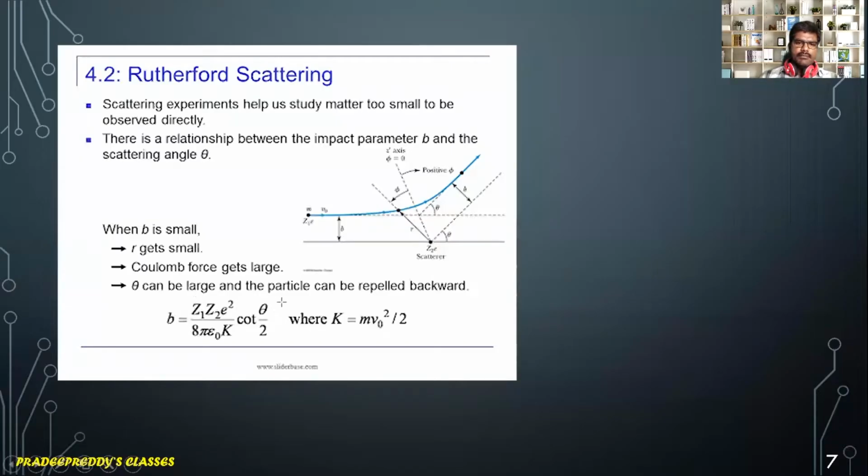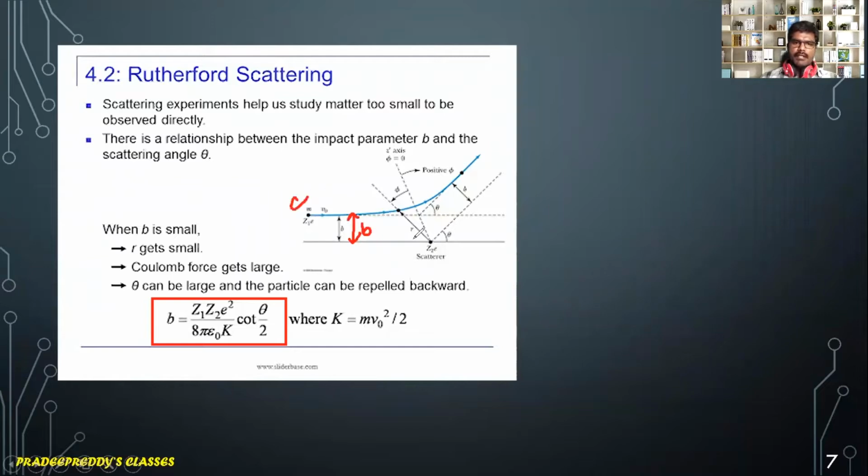This is the equation for impact parameter. Impact parameter B is equal to Z1 Z2 e square divided by 8 pi epsilon naught K into cot theta by 2, where K is kinetic energy, which is half m v square. So impact parameter is denoted with B. Here you can see this is B.